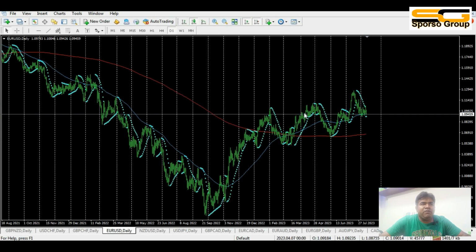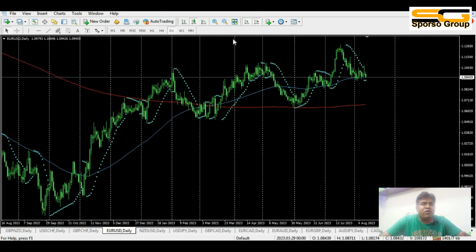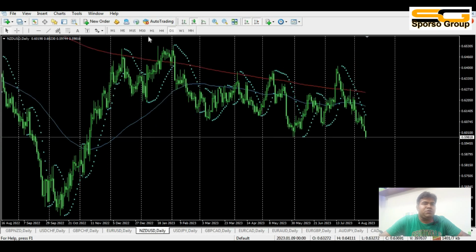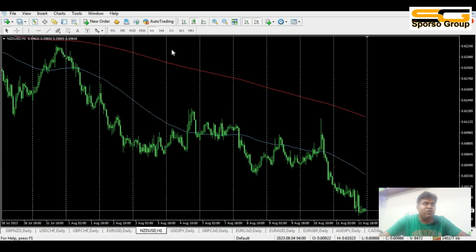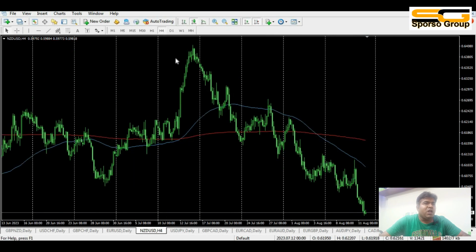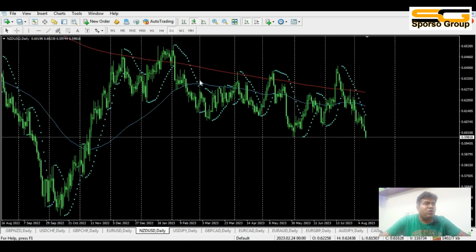That's why Euro USD is unstable in this market, an indecision market. NZDUSD: the 1 hour chart downtrend, 4 hour chart downtrend, and the day chart also downtrend. That means NZDUSD is very weak at this moment.